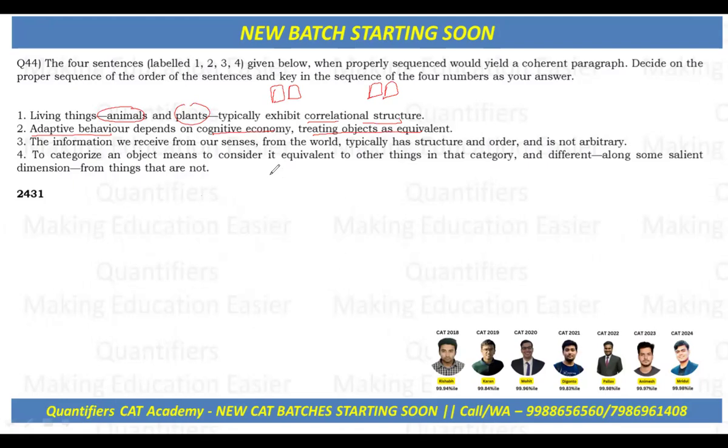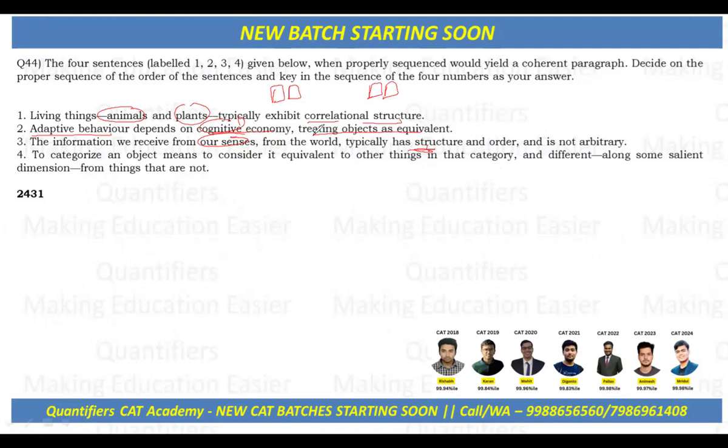Now, again, the information we receive from our senses, from the world, typically has structure and order and is not arbitrary. Basically, they say that the world provides us a kind of structure, and that is the order, and it is not just done arbitrarily.